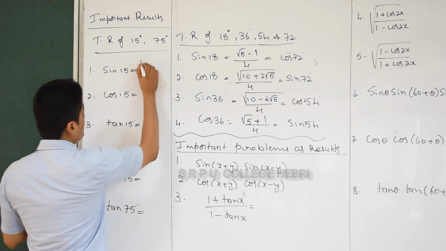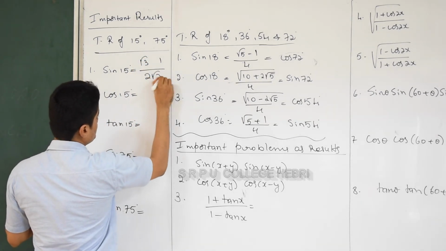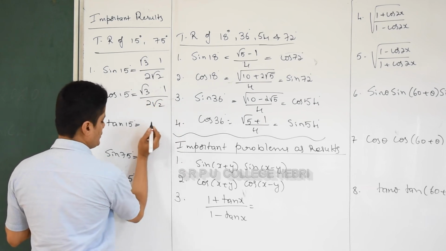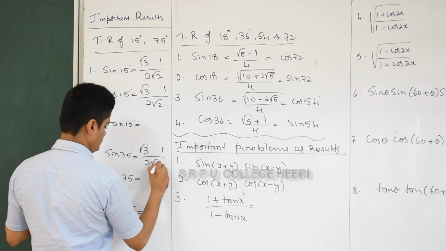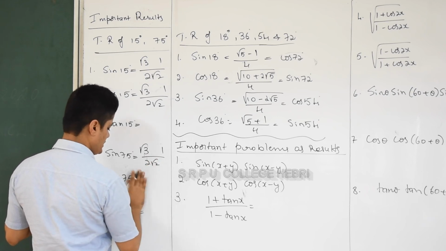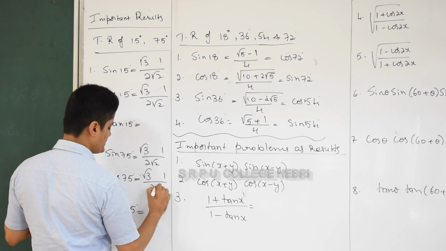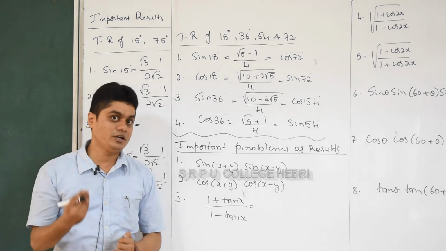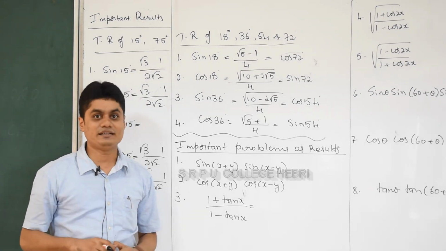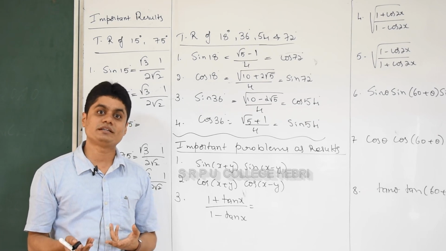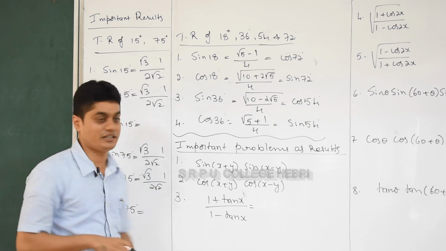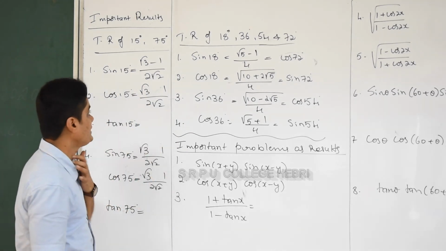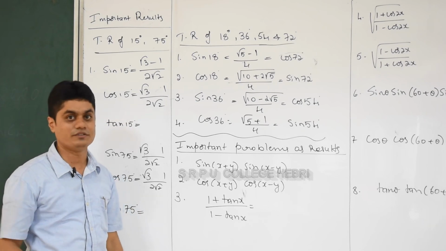Remember the 3 numbers: root 3, 1 and 2 root 2. So you can fix like this, not an issue. For sine and cos I am telling; for tan it is a little different. 100% it will be in this pattern, but only how to decide the sign, and I'll tell you how. Sine 15 degree: remember how you got that? 45 minus 30. In the sine of x minus y formula you write sin x cos y minus cos x sin y. So in between you get a minus sign, so it should be minus. That's it. Only how to decide the sign, and you can decide using sine of x plus y or sine of x minus y.